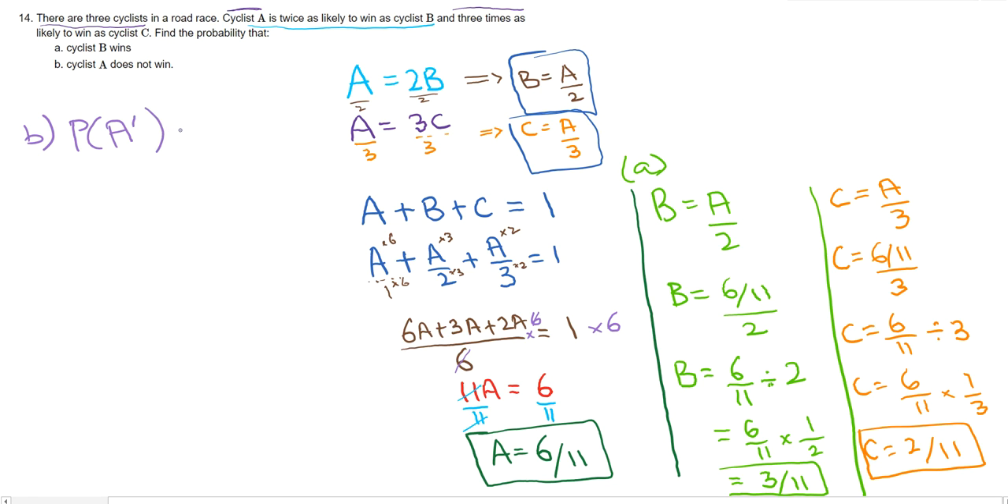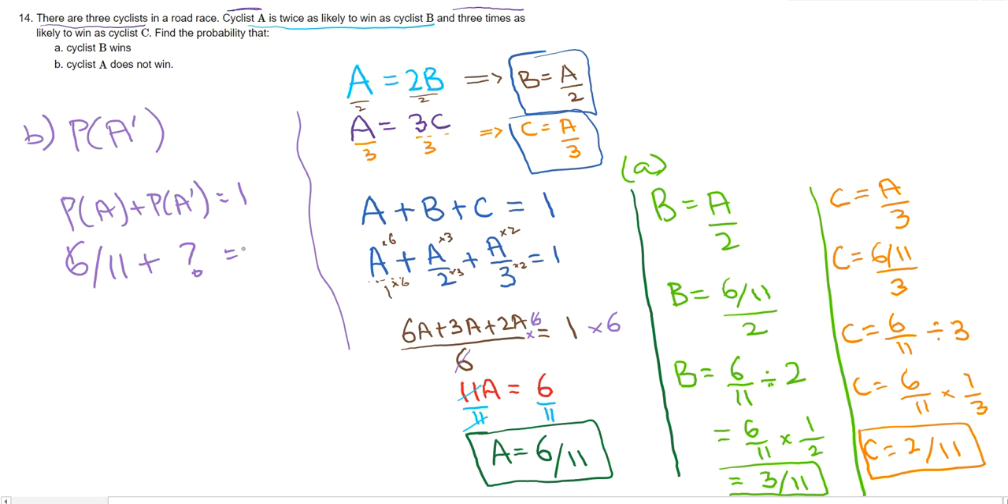Okay. Now if you know the probability of A, we can just find the A naught. A naught is going to be, because we know the probability of A plus probability of A naught is going to equal 1. Okay, so probability of A was 6 over 11. How much is probability of A not going to be to make it a 1? Okay, what is it going to be? Question mark equals to 1. Now one way of doing it is that you move this 6 over 11 to the other side. Okay, and you find that probability of A naught is 5 over 11.